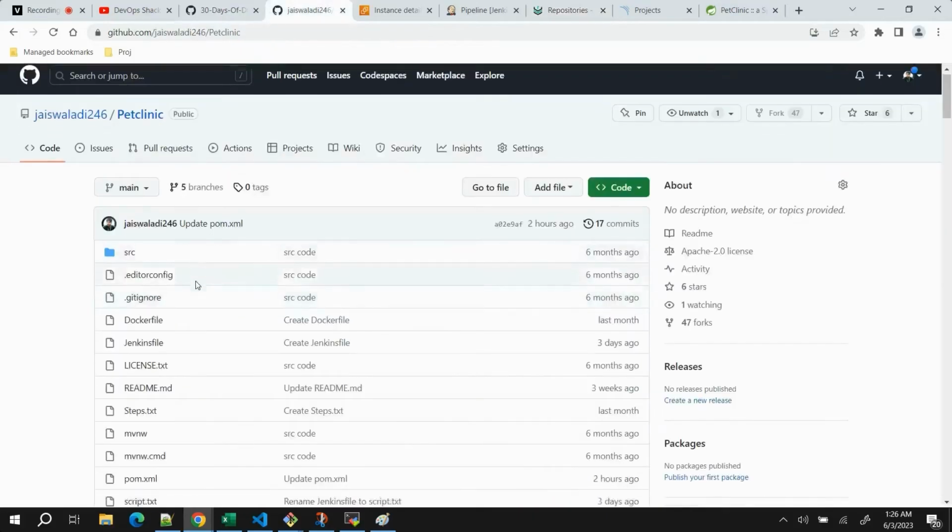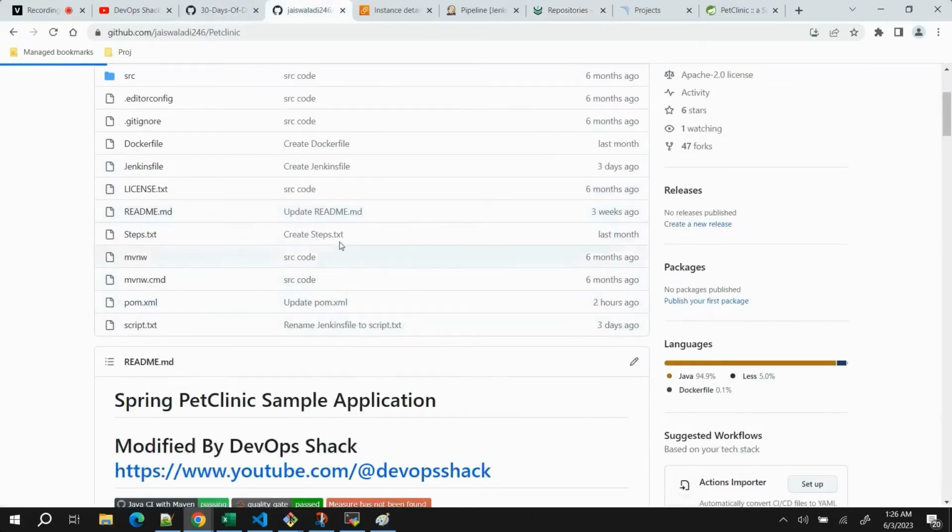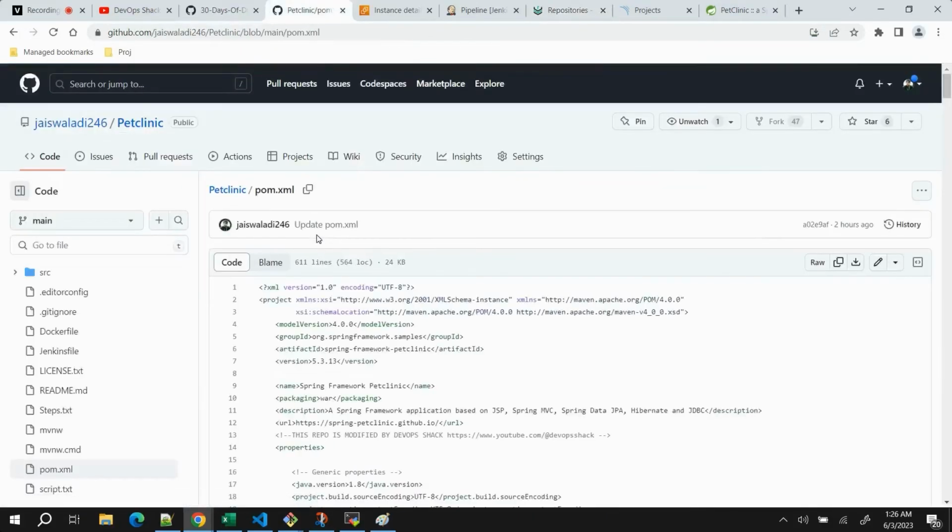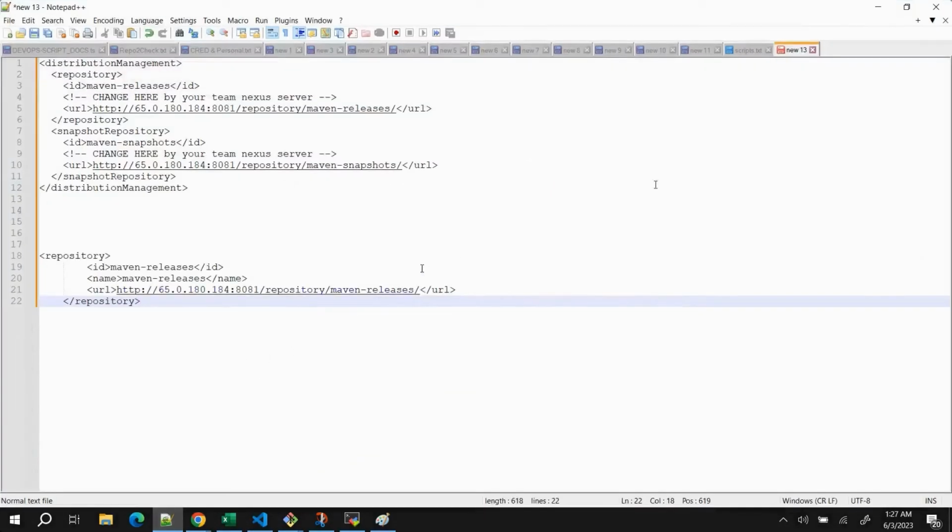So this is the POM file. The thing is, the Nexus server is a different server which we need to integrate with our project as well as Jenkins, so that we can push our artifacts. It's possible that it might seem boring to you, but trust me, Nexus is a very important tool for you to know.